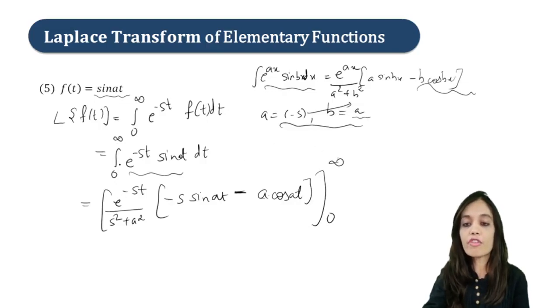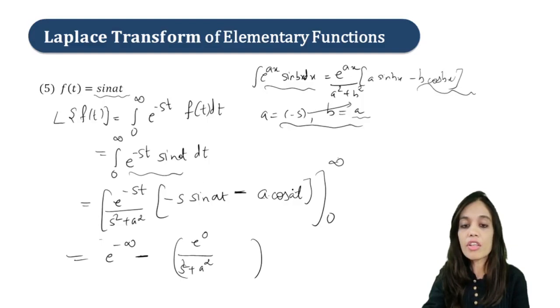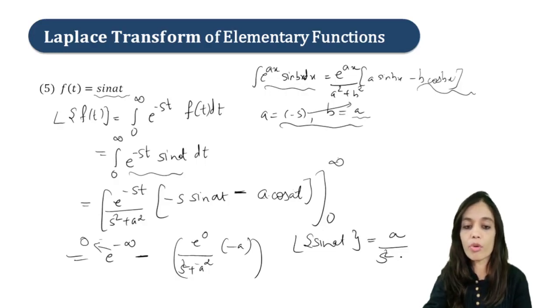Now suppose again if we put infinity, what we will get? e raised to minus infinity, right? And that is 0. And now put the lower limit. So if you put the lower limit, you will get e raised to 0 upon s square plus a square. Now we know sin 0 will be equal to what? 0. And cos 0 is 1. So only minus a will remain. Fine. Now simplify this. On simplifying, you will get Laplace of sin at will be equal to a upon s square plus a square. So you have to remember this formula, right?